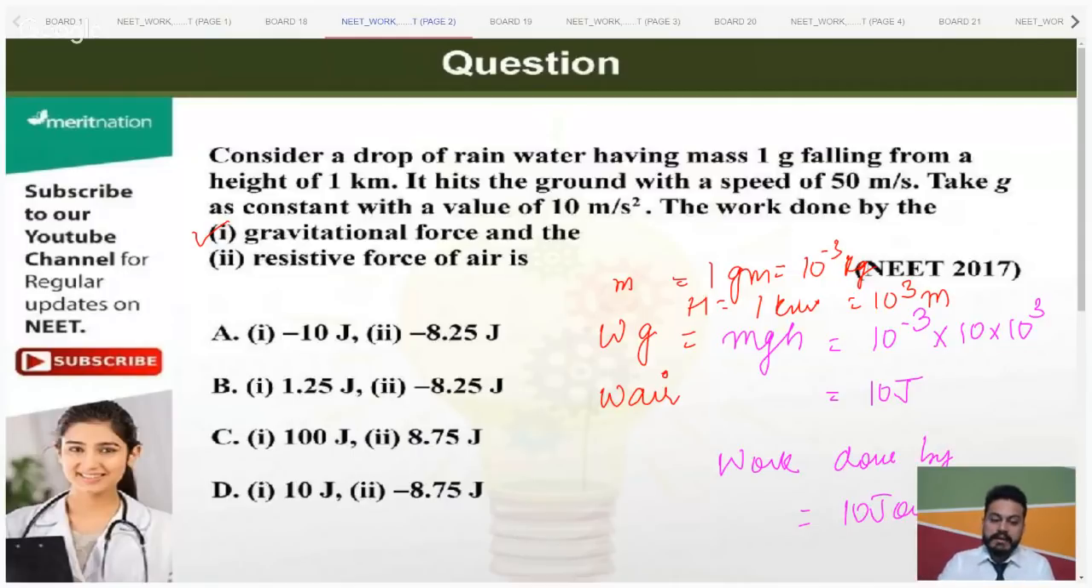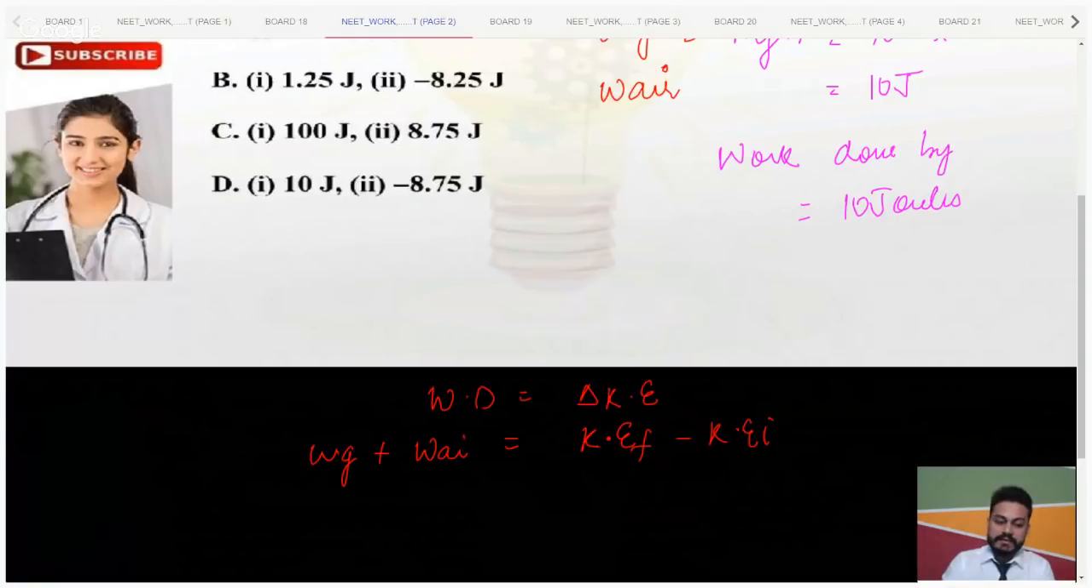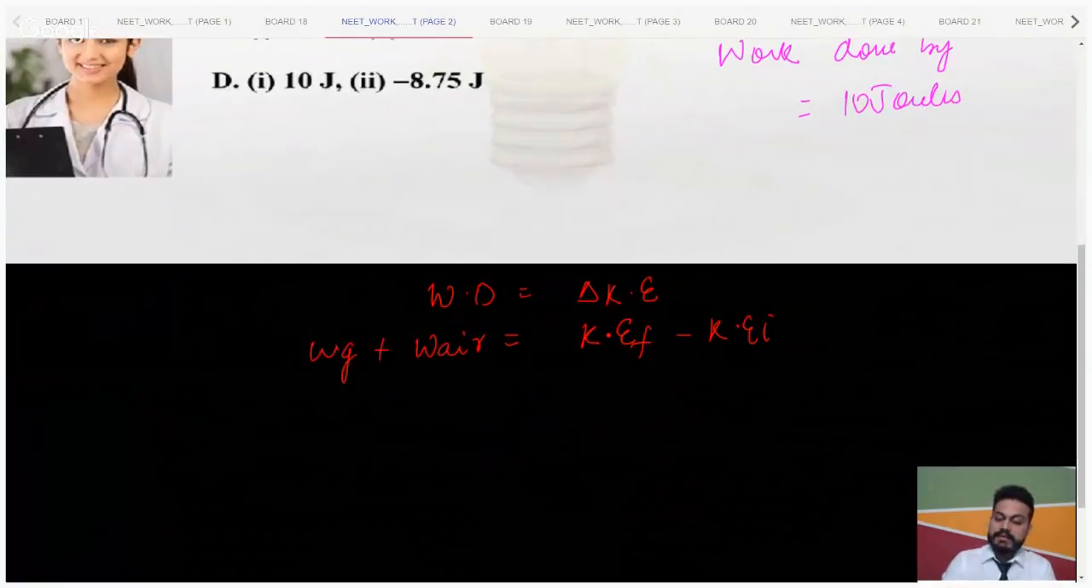Now to find the work done by air, we need to apply the work energy theorem. Work done is equal to change in kinetic energy. Change in kinetic energy means kinetic energy final minus kinetic energy initial. And what all are the forces that are acting? Gravity and air resistance. We just found work done by gravity and it is coming out to be 10 joule.